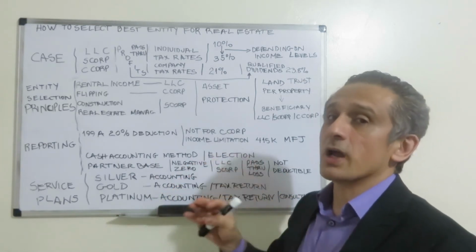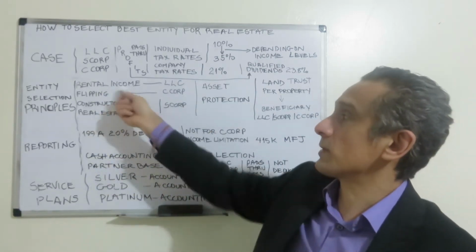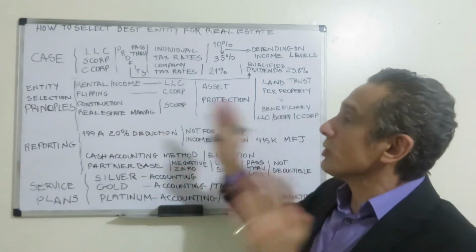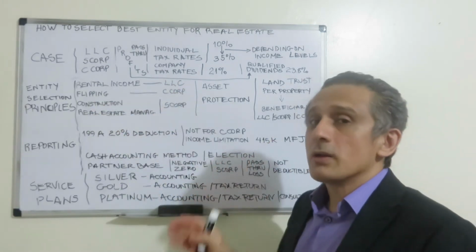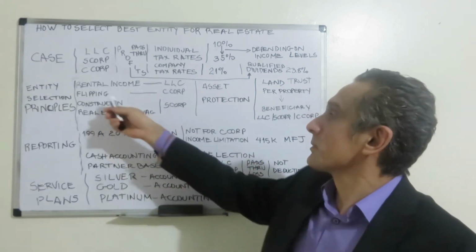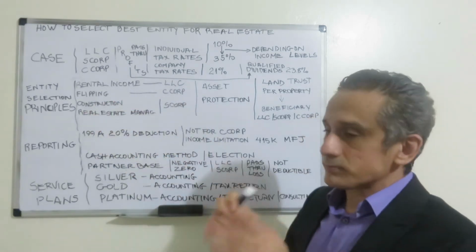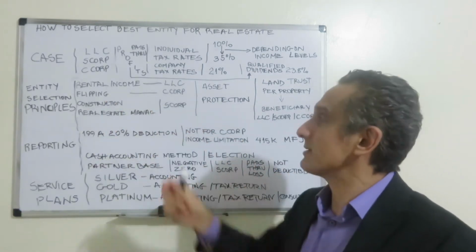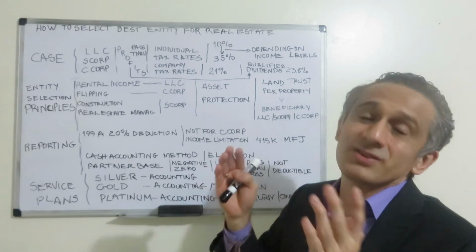Therefore, the IRS considers that active business, active income, in difference from the rental income that is passive. So flipping is an active business. Therefore, if you use flipping activity with an LLC, you will end up paying self-employment tax 15% in addition to the regular income tax. So better be careful when you are doing flipping and put it in a C Corp, because flipping is not treated as a rental income passive activity. Flipping is an active business, and the property that you are fixing becomes part of your inventory.